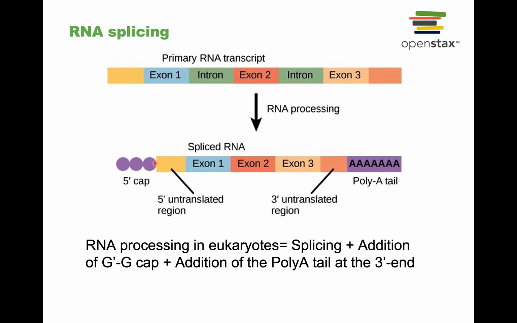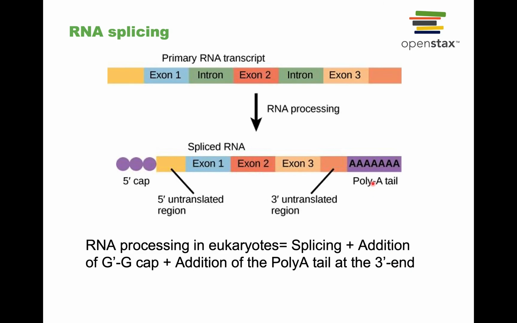On the 5' end of the RNA, a series of guanine nucleotides are added. And on the 3' end, a series of adenine nucleotides are added, end over end. These are long poly A tails. We call them the poly A tail. So the RNA processing that happens in eukaryotes to the primary transcript is splicing plus addition of the 5' G cap and then the addition of the poly A tail at the 3' end.